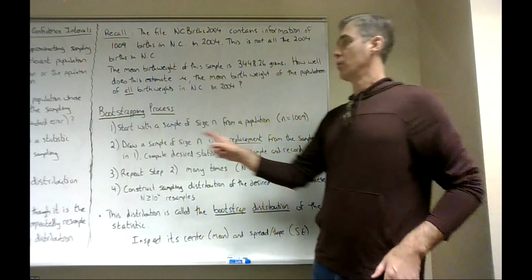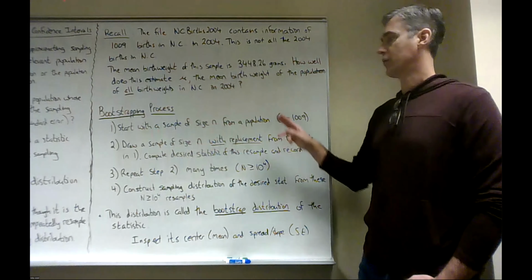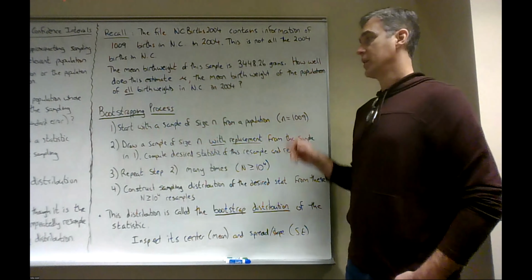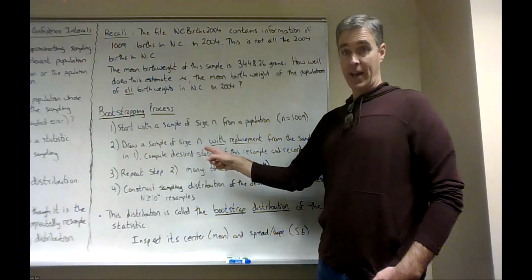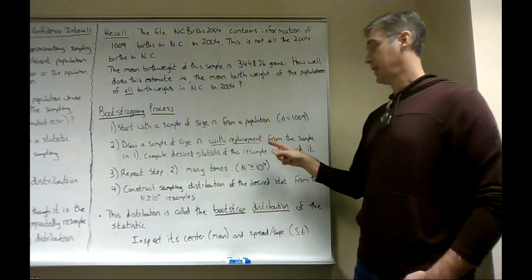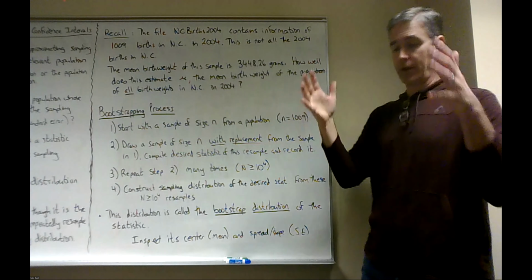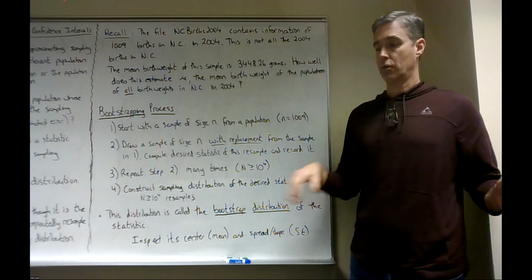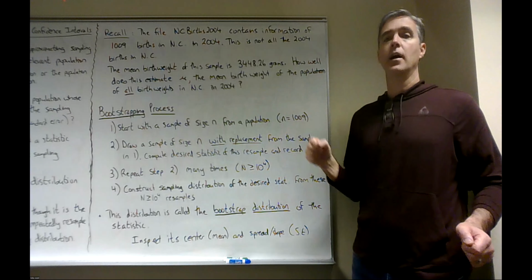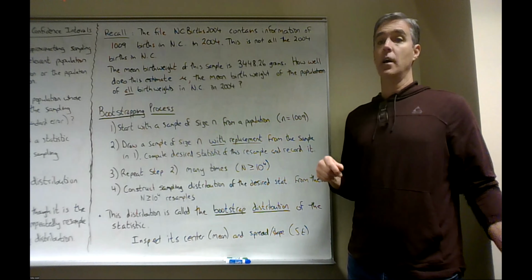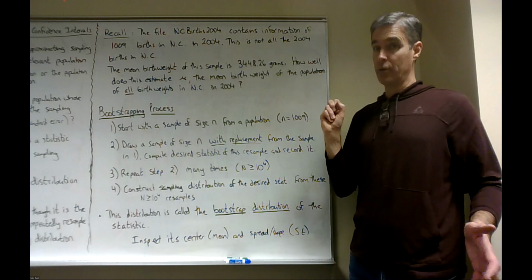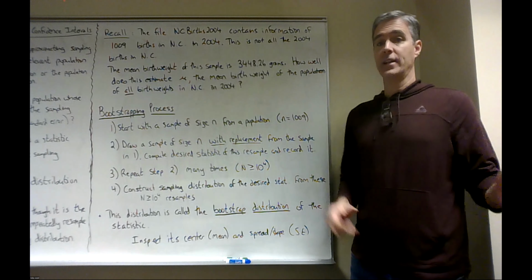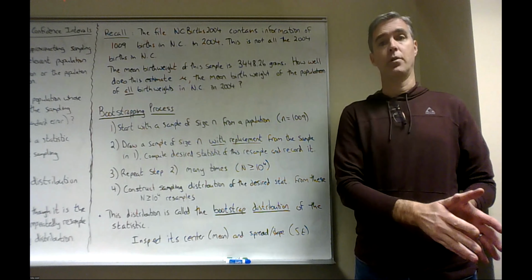So in bootstrapping, we start with a single sample of size lowercase n from a population. So in our case, we have 1,009 birth weights. From the single sample, I'm going to draw a sample of size n, 1,009, with replacement from that initial sample. So I've got my 1,009 birth weights. I'm going to grab one birth weight, record it, put it back, grab another birth weight, record it, put it back, and do this 1,009 times. I might grab the same birth weight more than once. Okay, so resampling with replacement. So I do that 1,009 times, and that is my first resample of the data.